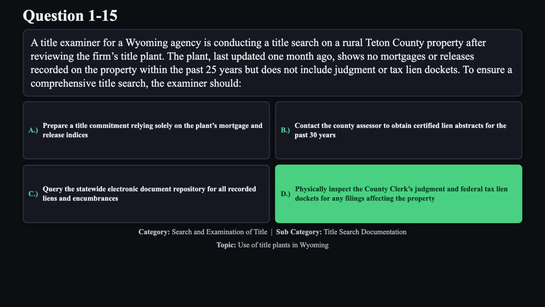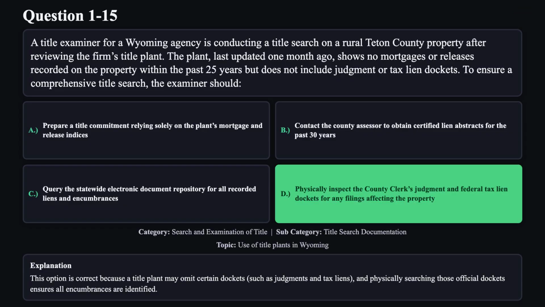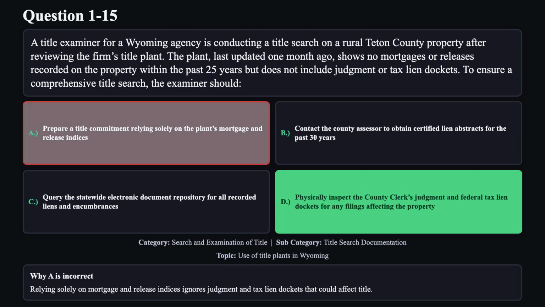The correct answer is D. This option is correct because a title plant may omit certain dockets, such as judgments and tax liens, and physically searching those official dockets ensures all encumbrances are identified. Reason A is not correct. Relying solely on mortgage and release indices ignores judgment and tax lien dockets that could affect title.